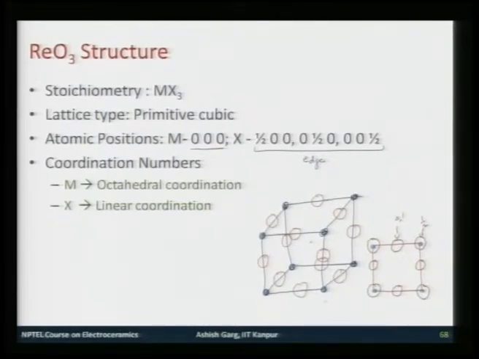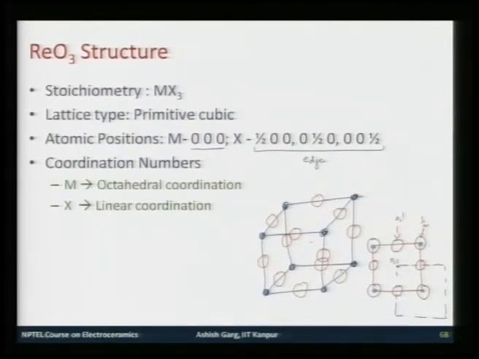So, what I am going to do now is I am going to draw another unit cell which is going to be here, whose corner is at the center of the unit cell. Now, if I put the corner at the center of the unit cell, then this position becomes 0 1.